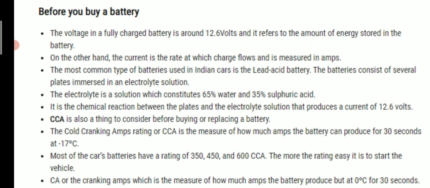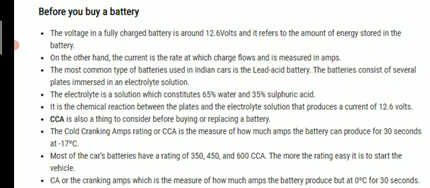The most common type of battery used in Indian cars is the lead acid battery. The batteries consist of several plates immersed in an electrolyte solution. The electrolyte is a solution which constitutes 65% water and 35% sulfuric acid. It is the chemical reaction between the plates and the electrolyte solution that produces a current of 12.6 volts.